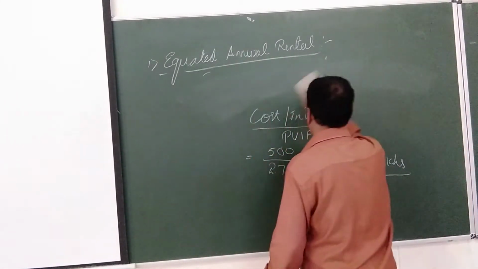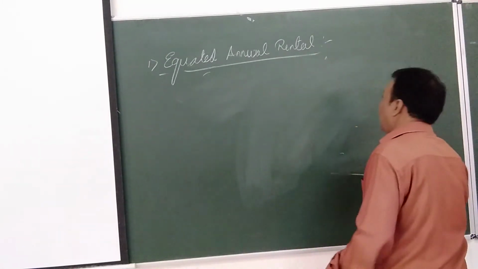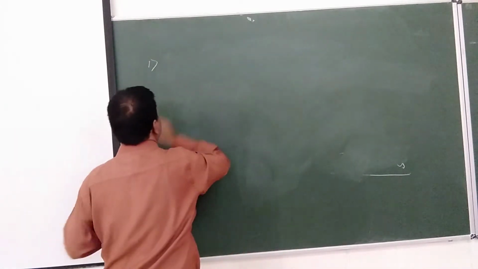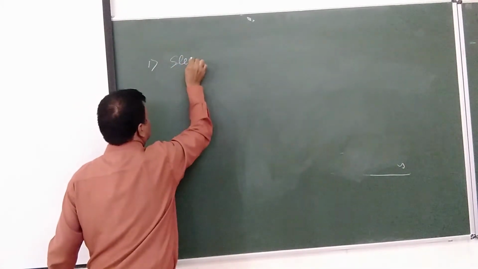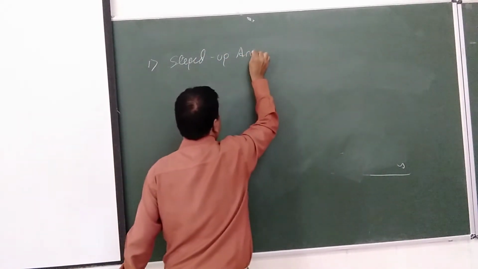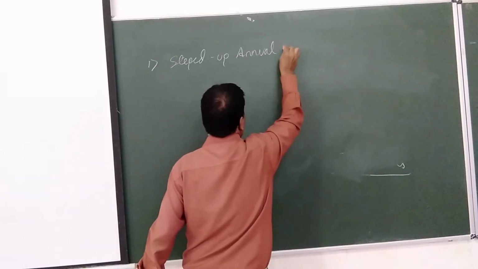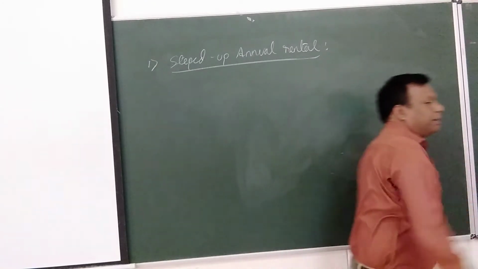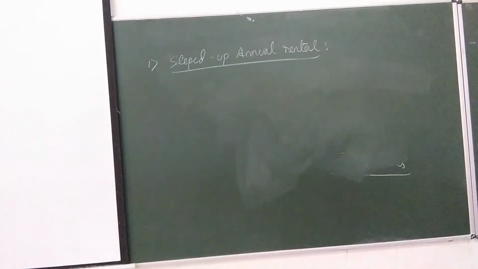Second one is stepped up annual rental. So what is the information they have given in stepped up annual rental? Annual increase of 15%. Okay. So then how to calculate this?